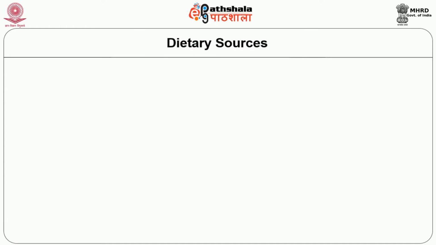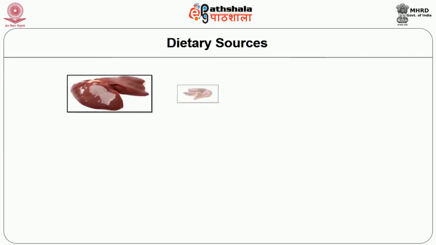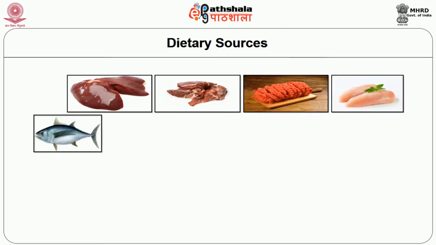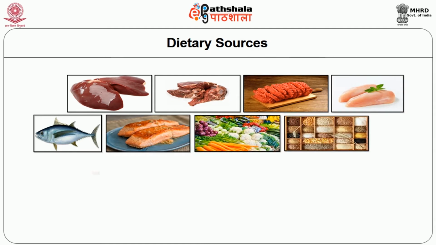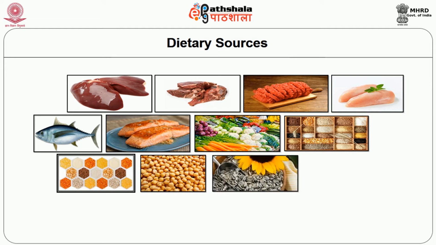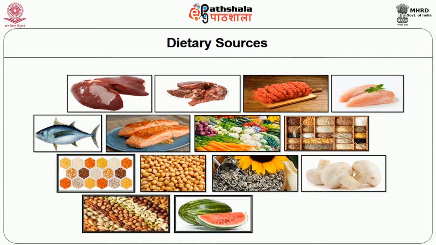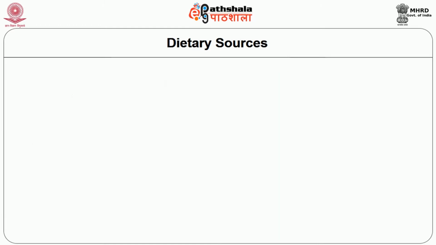Dietary sources. It is widely distributed in plant and animal food as 5-phosphate protein complex. Liver, muscle meat, ground beef, chicken breast, tuna, salmon, vegetables, whole grains and cereals, chickpeas, sunflower seeds, mushroom, nuts, watermelon, potatoes and spinach are food sources.